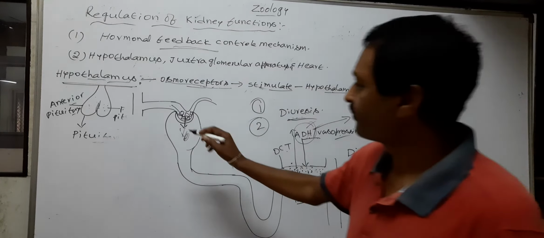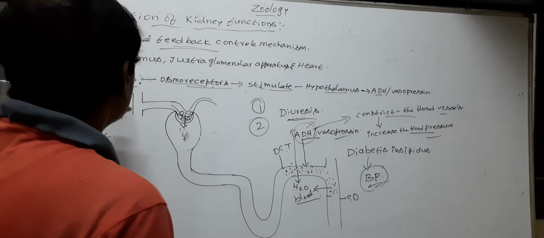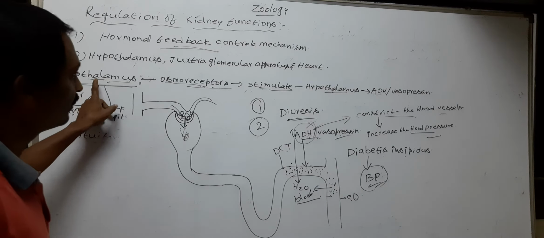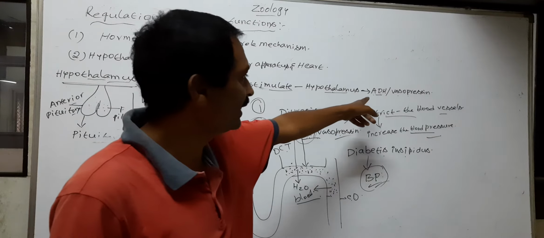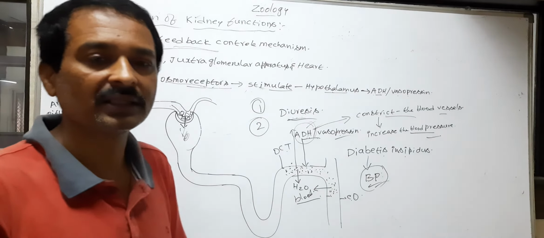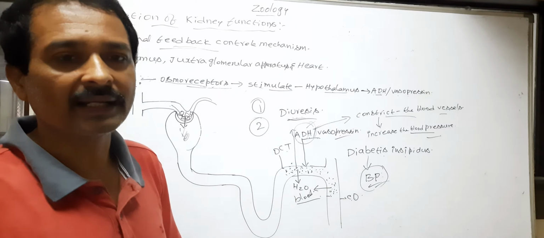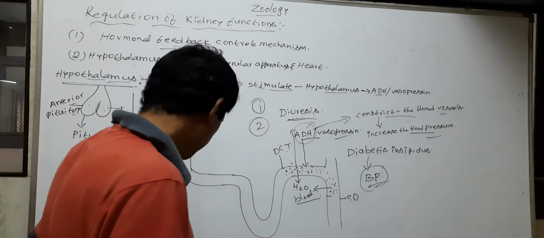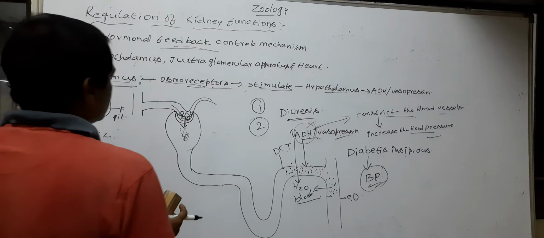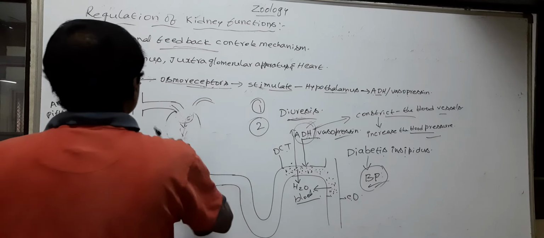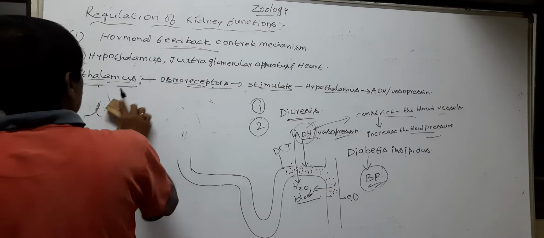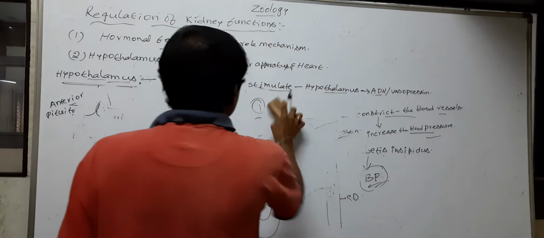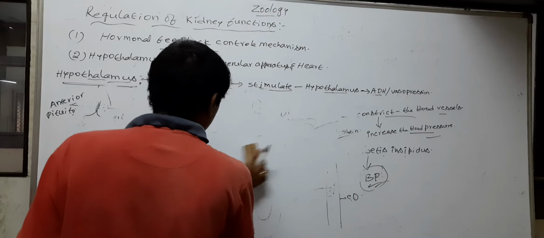So this is the regulation of kidneys by the hypothalamus. The hypothalamus releases ADH. ADH regulates the water balance in our body. Next, juxtaglomerular apparatus.